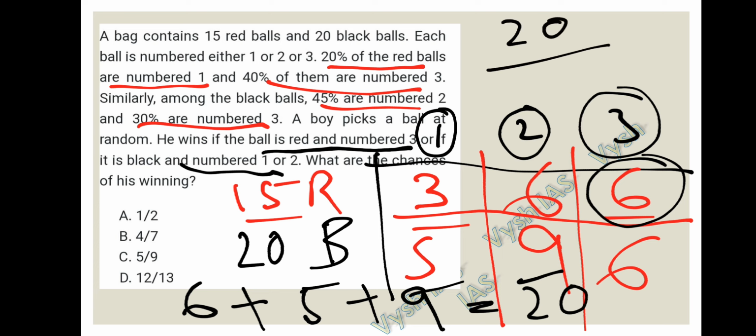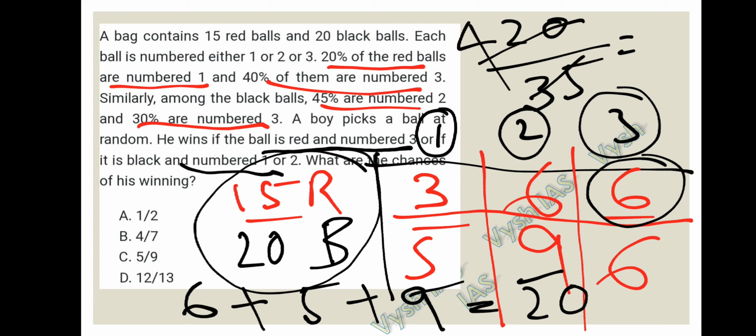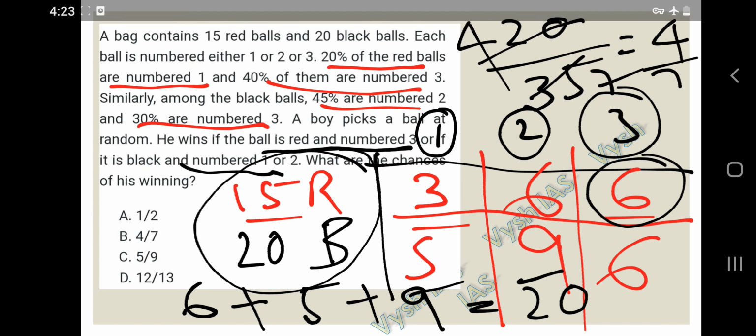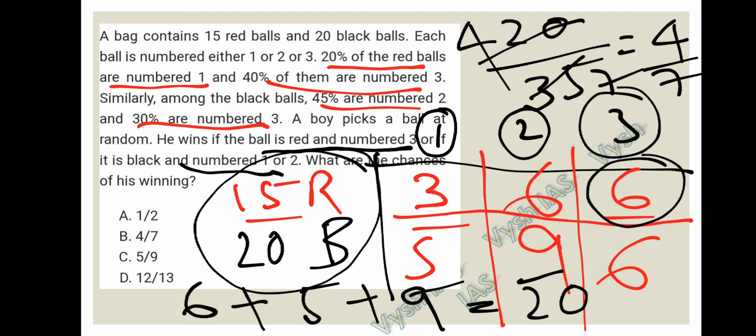The total number of balls is 35, so 20 by 35 is the probability. So 5 4s are 20, 5 7s are 35, so the probability of picking the winning one is 4 by 7. So 4 by 7, that is option B, is correct for question number 3.